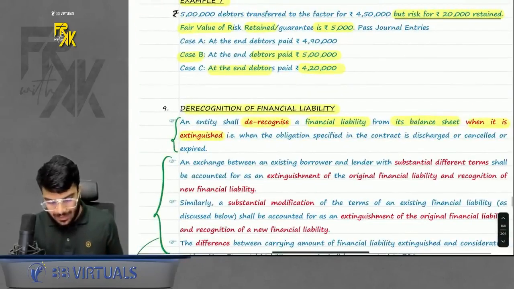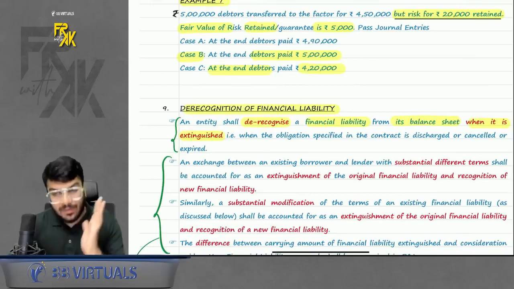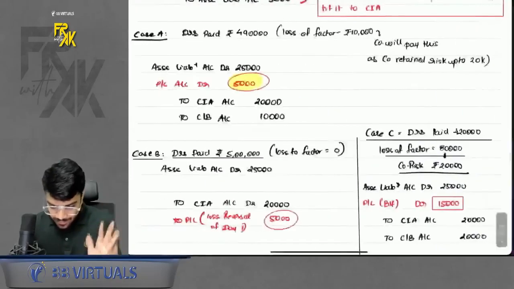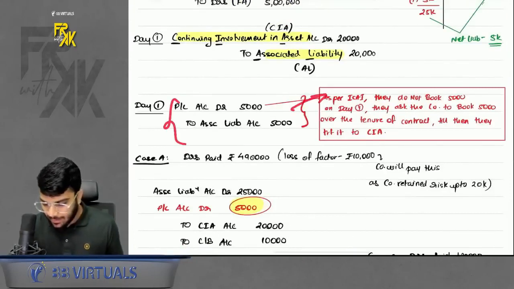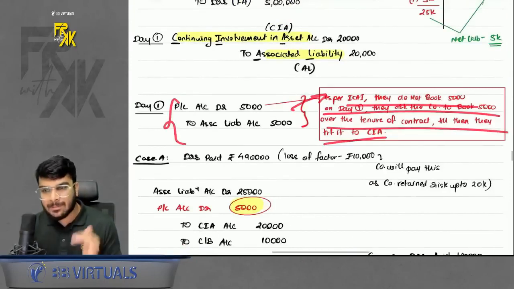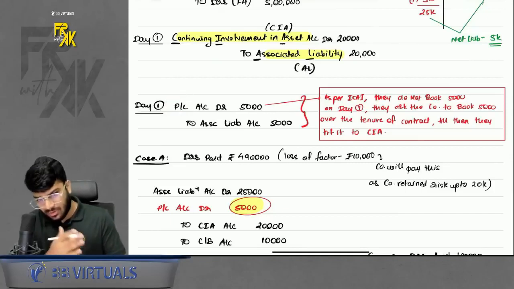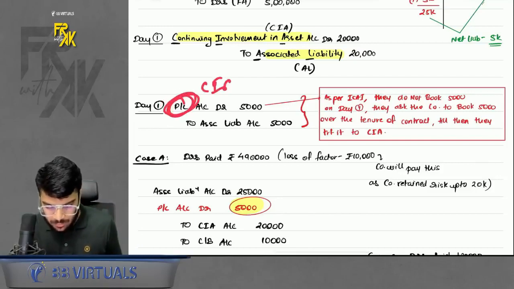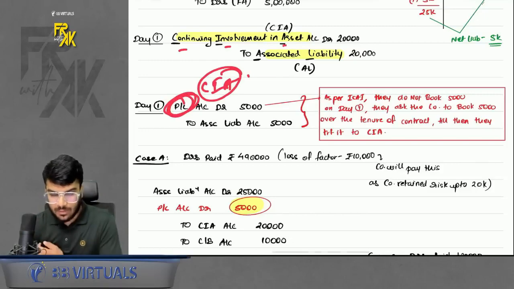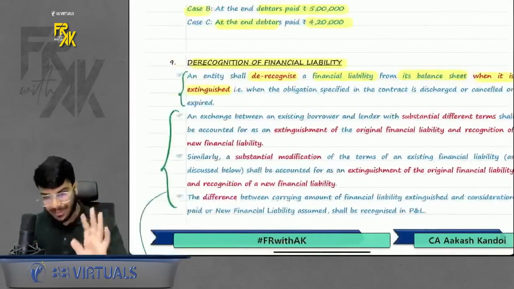I had taken this example one step ahead, right? In the module only day 1 accounting is discussed. Also in day 1 I say P&L to associate liability. Remember I had given you a note as per ICAI. They are not recording the full difference in profit and loss on day 1. They are saying that they want to book this over the period. So they transfer this as well to continuing involvement in asset account debit. That is as per ICAI, but ideally it should be profit and loss. Anyways, in the exam do as per ICAI only.